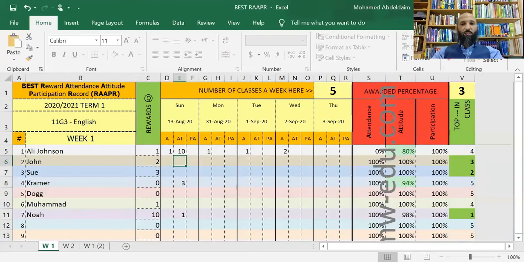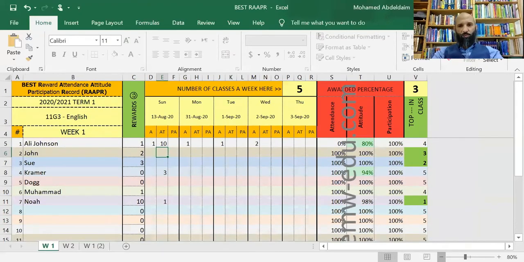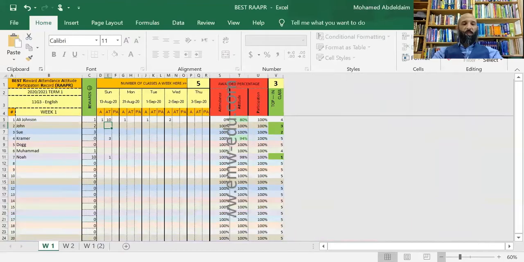Now, this makes your life as a teacher and administration's life easy, because they don't have to read every single student's mark and see if it's a good mark or not. All they need to do is just look at the highlighted cells and see the corresponding name, and that student's behavior is below average.